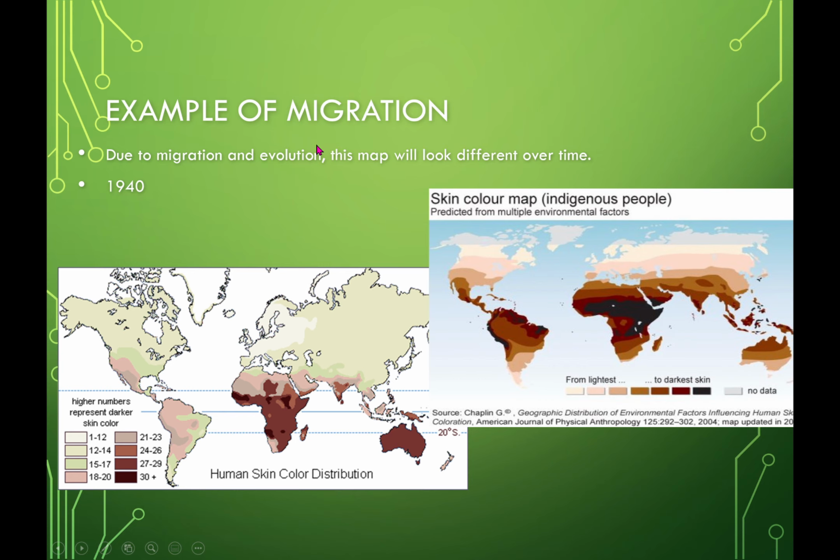Migration, I'm sure you know what that is. Just like butterflies and birds migrate to different places, you have organisms in different places requiring different things. We talked about skin color being one of those. As we move closer to the equator, we need more of the pigment to create the darker complexion in order to be sustainable in that environment. As you move further away from the equator, you don't really need that as much.